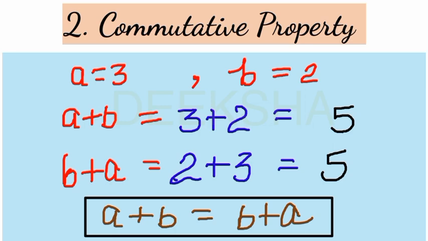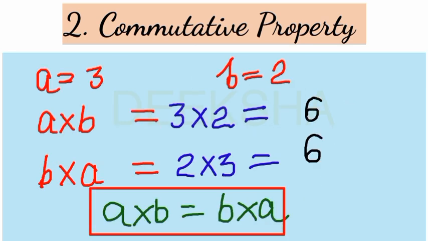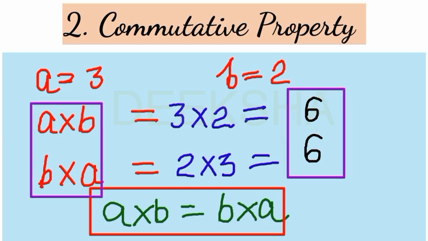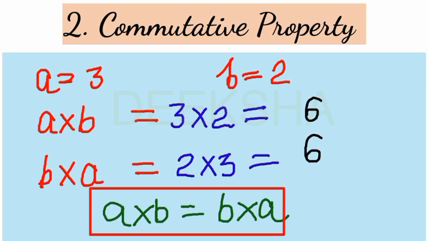Check for multiplication. If you multiply 3 by 2, 3 multiply 2 is 6. Similarly, 2 multiply 3 is also 6. So again we are getting the same answer. So commutative property also exists for multiplication, but it does not exist for subtraction and division.